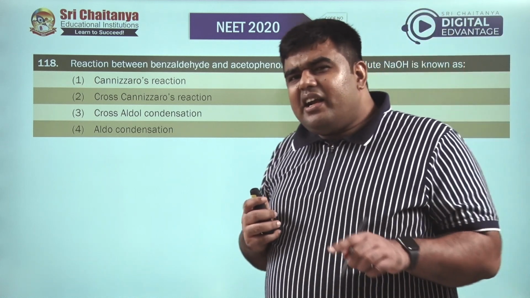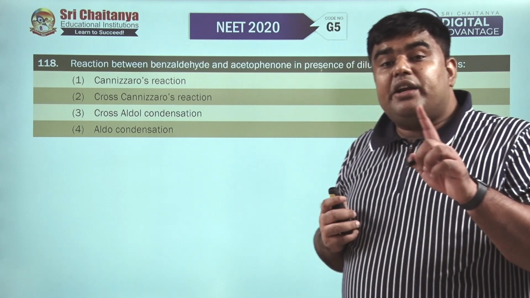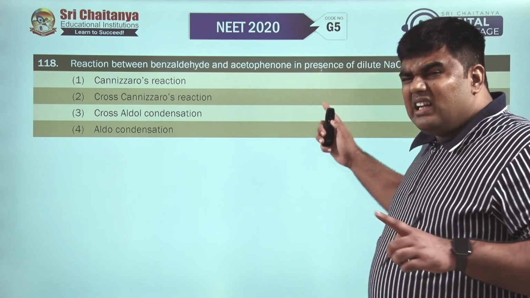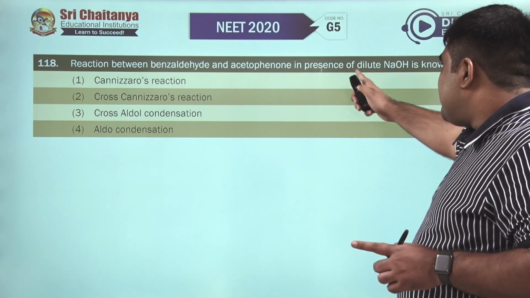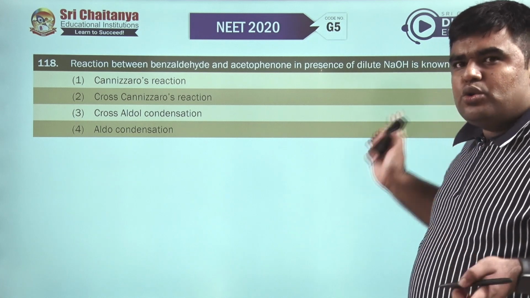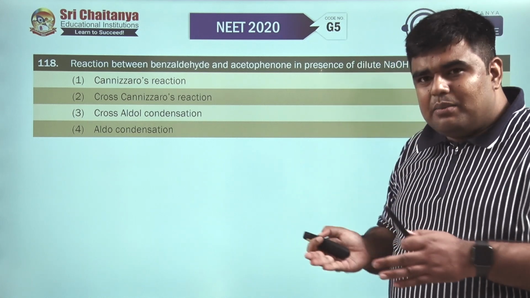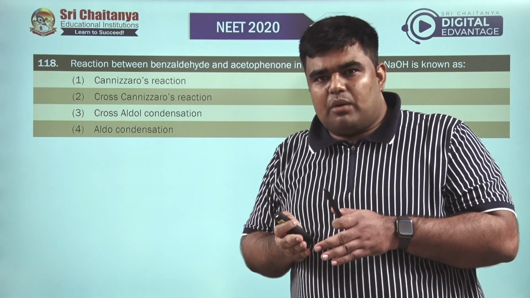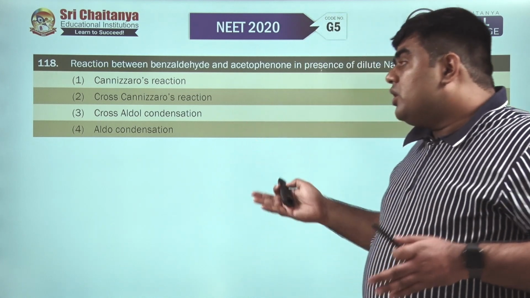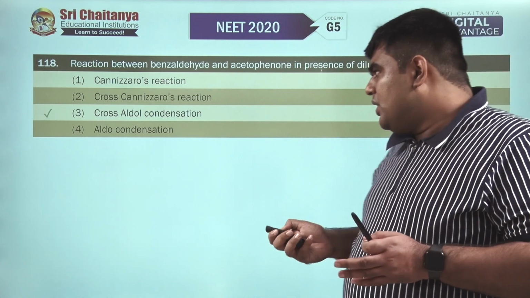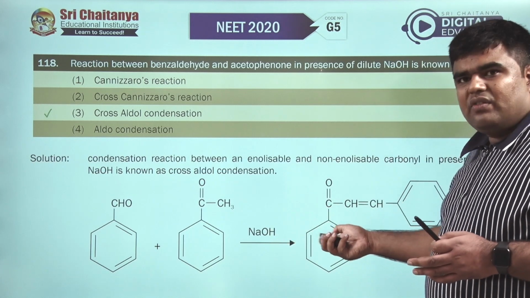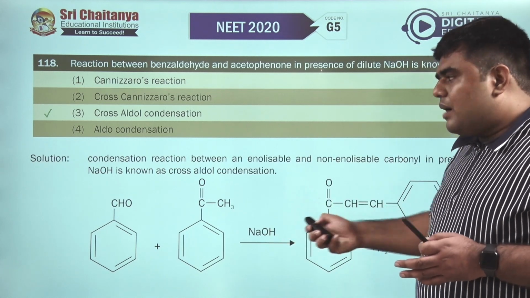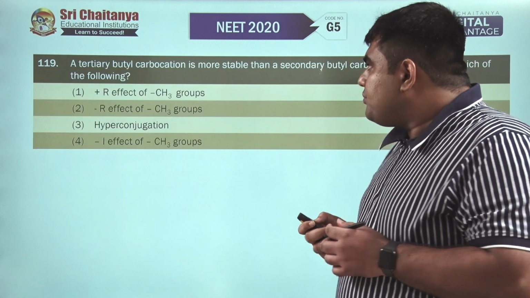Now benzaldehyde, if we see, is non-enolizable and acetophenone is enolizable in the presence of dilute NaOH. So we have been given an enolizable carbonyl and a non-enolizable carbonyl, so it will show cross-aldol condensation. So this is the reaction, we'll get this product, and this is an example of cross-aldol.